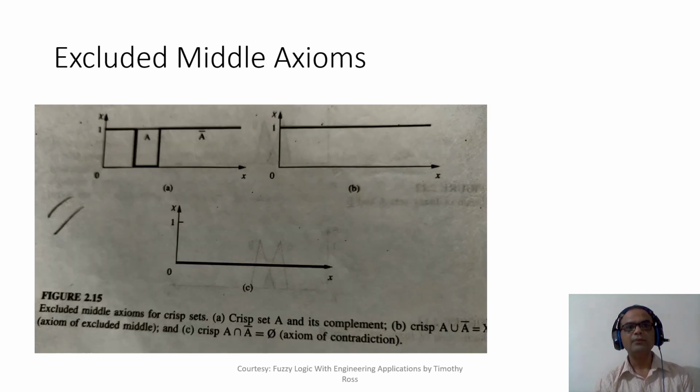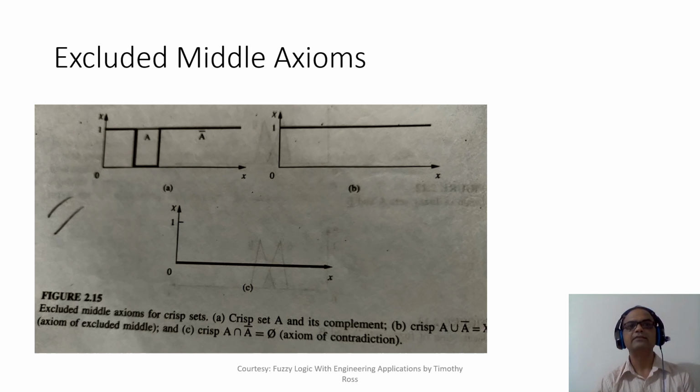Okay. Now, excluded middle axioms do not hold for fuzzy sets. As you can see over here, what do you mean by excluded middle axioms? You take A and you take the complement of A and then take their union. So let's say if this is your A, right? This portion is your A. Then what is your A bar?